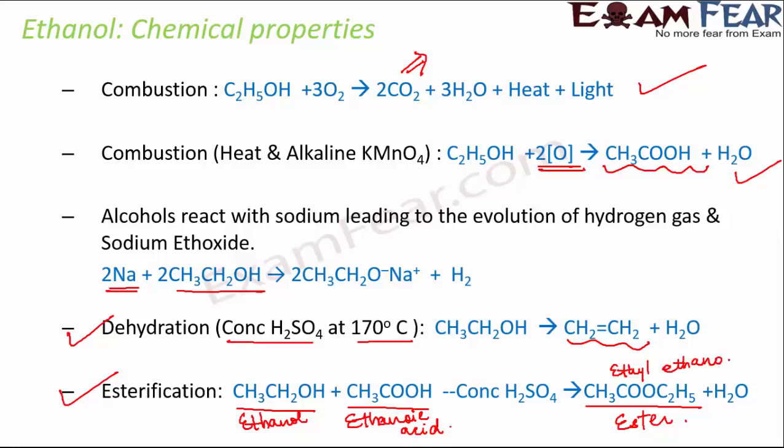Now this is quite an important reaction. Many a times you get questions like what is esterification, or write down the chemical equation for esterification. So esterification is basically a process of formation of esters. Then how do you form esters? By combining ethyl alcohol with ethanoic acid in presence of concentrated H2SO4. This is also popularly known as the ester test. So whenever you get a sweet smelling ester getting formed, that means that one of the reactants was ethanol.